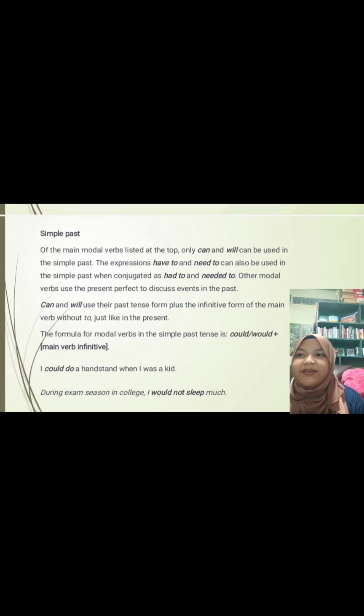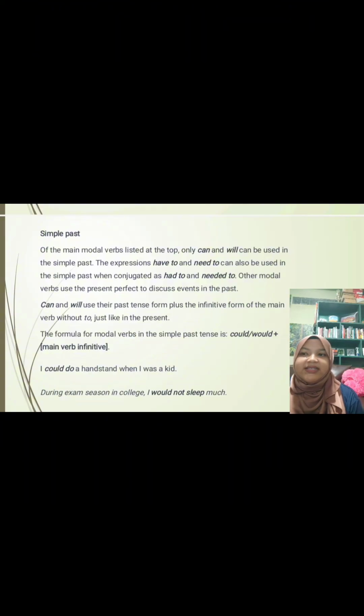Simple past. Of the main modal verbs listed at the top, only can and will can be used in the simple past. The expressions have to and need to can also be used in the simple past when conjugated as had to and needed to. Other modal verbs use the present perfect to discuss events in the past.